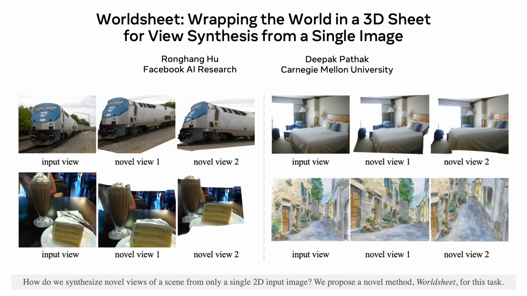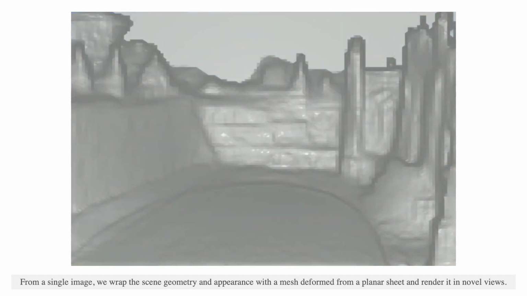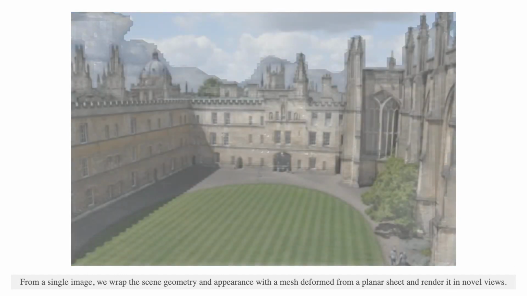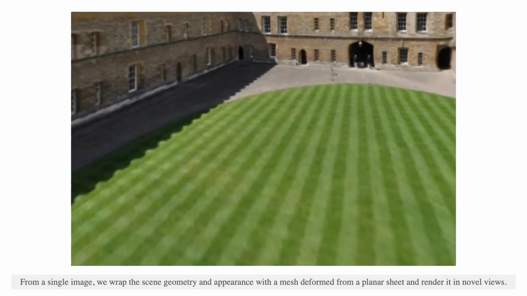How do we synthesize novel views of a scene from only a single 2D input image? We propose a novel method, Worldsheet, for this task. From a single image, we wrap the scene geometry and appearance with a mesh deformed from a planar sheet and render it in novel views.